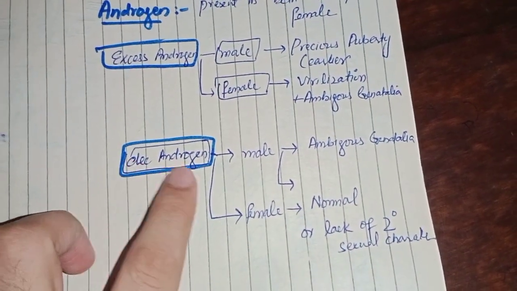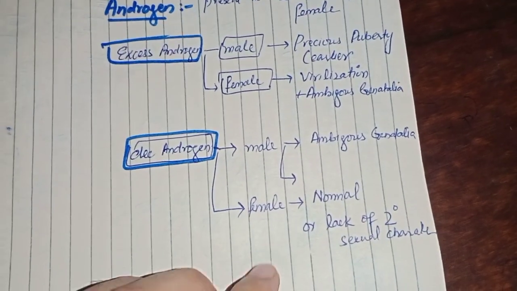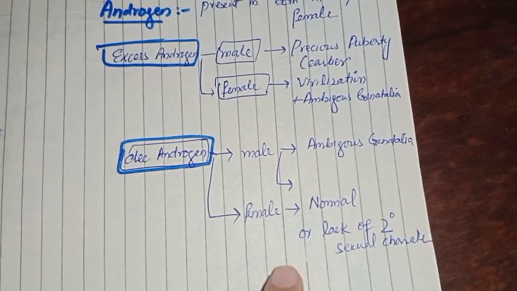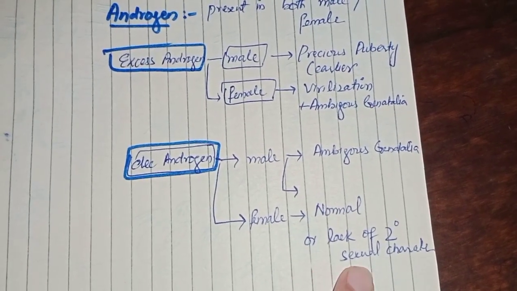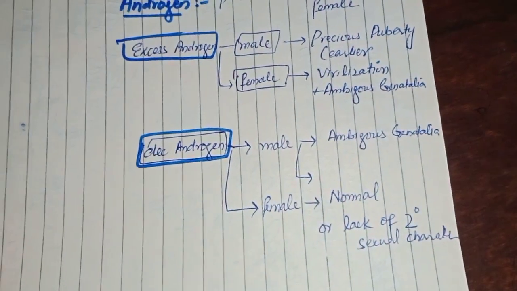Decreased androgen in the female is normal, because androgens are not female hormones, they are mainly male hormones. But still, some amount of androgen is required in the female, because some of the testosterone is converted to estrogen, and that is necessary for the secondary sexual characteristics. So the female might have a lack of secondary sexual characteristics. So these are the core concepts before starting the pathway.